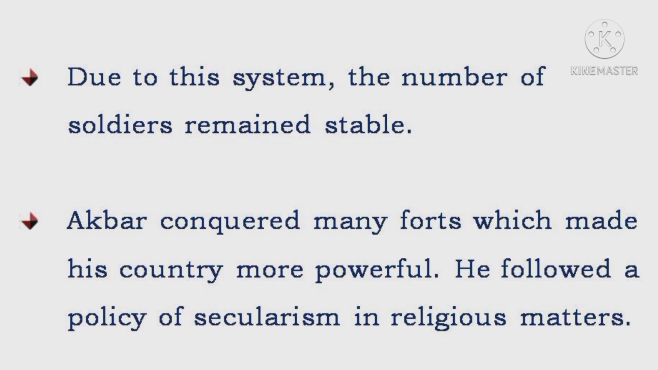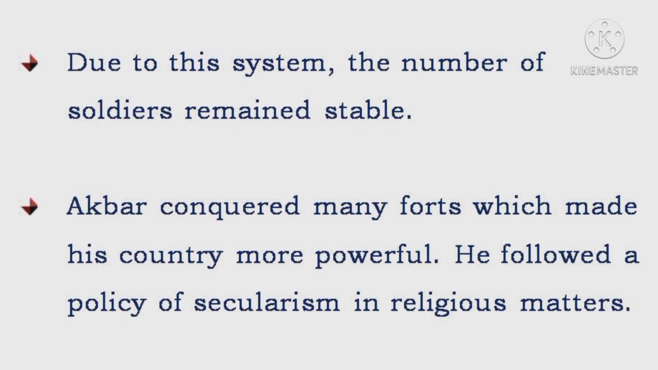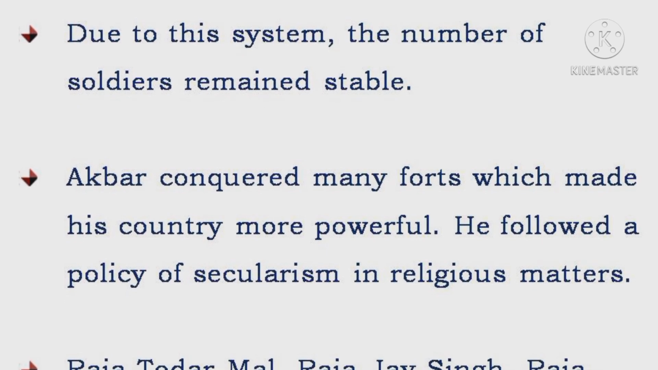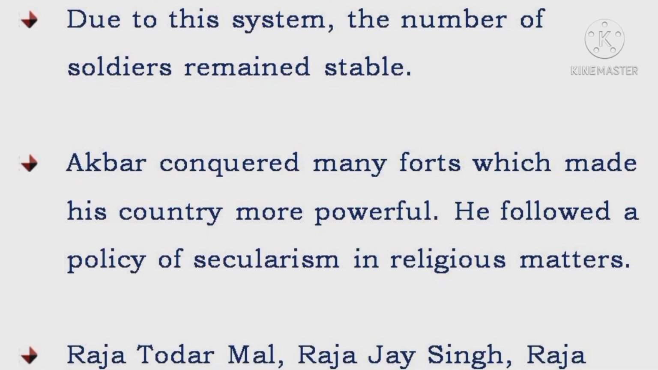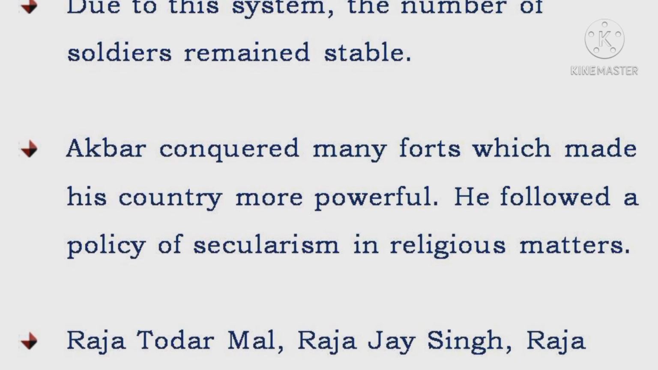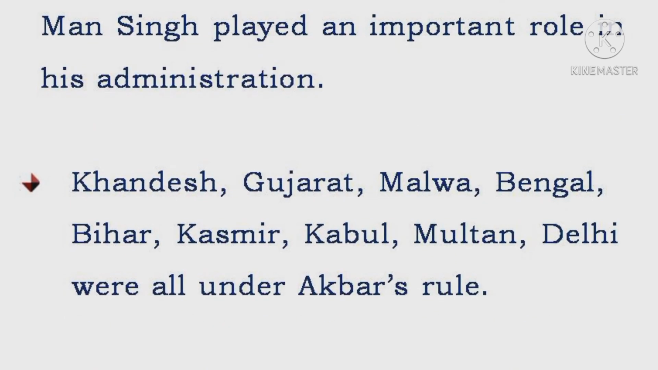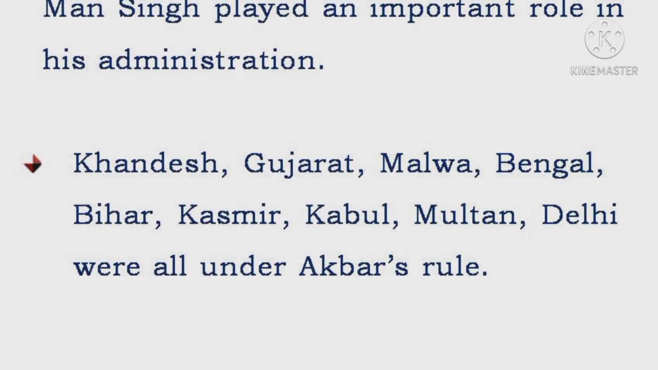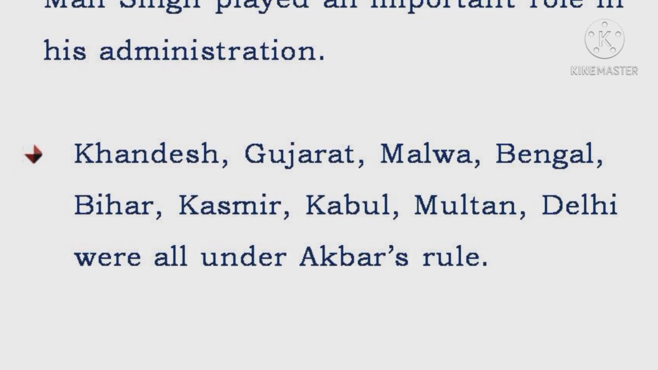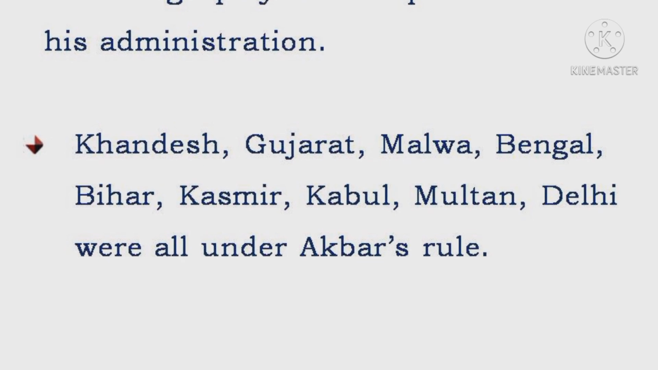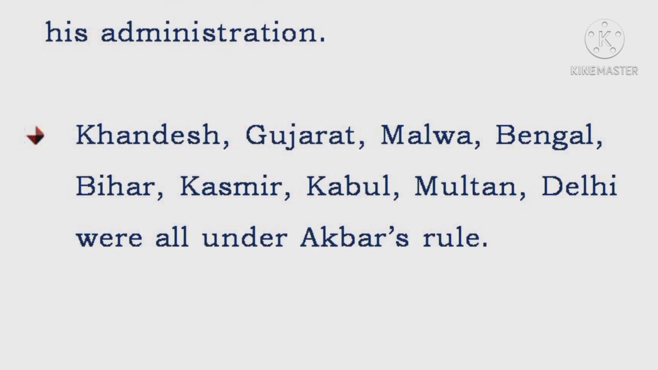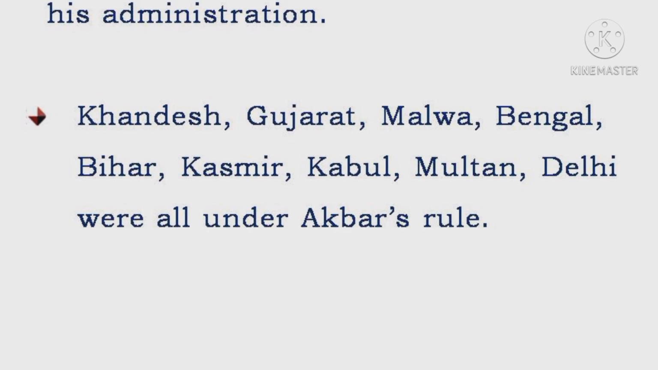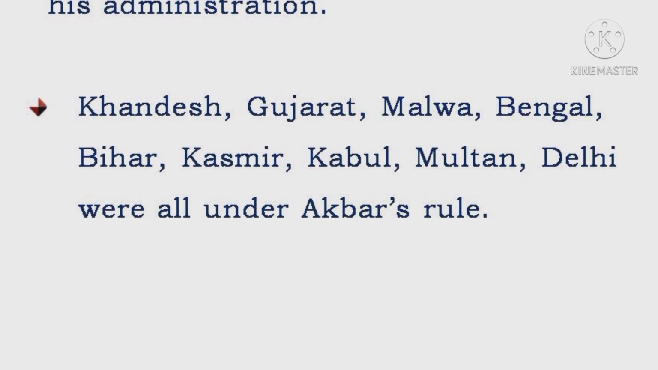Akbar conquered many forts which made his country more powerful. He followed a policy of secularism in religious matters. Raja Todarmal, Raja Jai Singh, Raja Man Singh played an important role in his administration. Khandesh, Gujarat, Malwa, Bengal, Bihar, Kashmir, Kabul, Multan, Delhi were all under Akbar's rule.